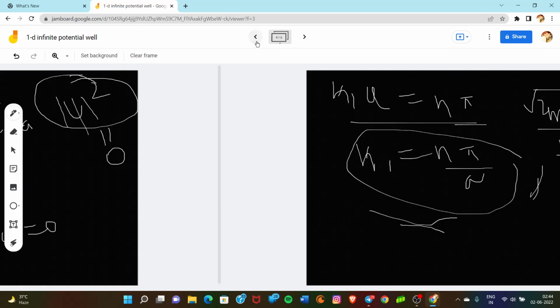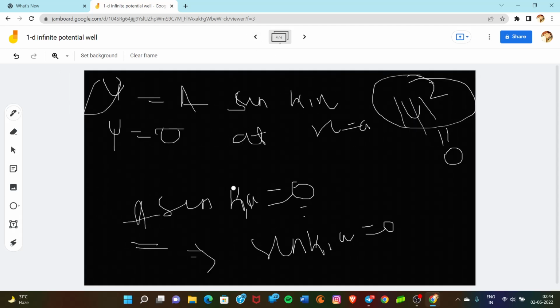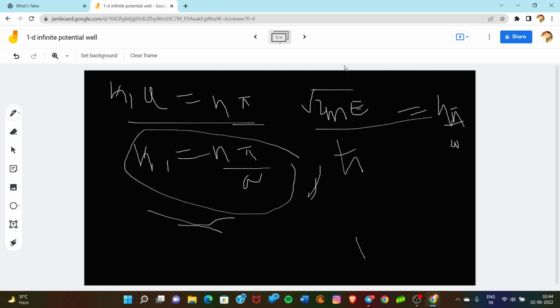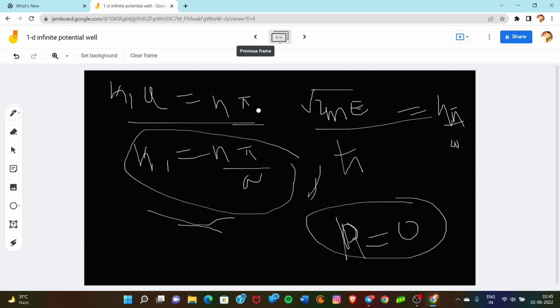If there is no k, this will tend to 0, and again the wave function would tend to 0. Or simply, if the particle has some kinetic energy, or wave number k, meaning it may have some momentum. If momentum tends to 0, so that means, no, I am a little confused, but k cannot tend to 0, because the momentum can tend to 0.